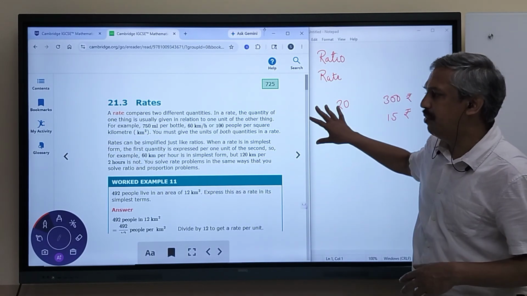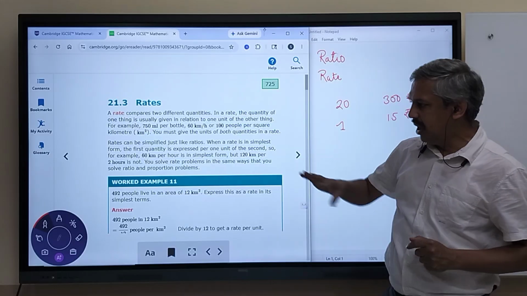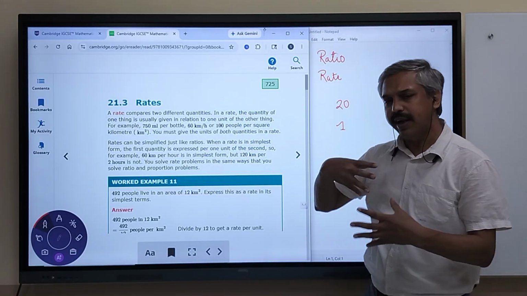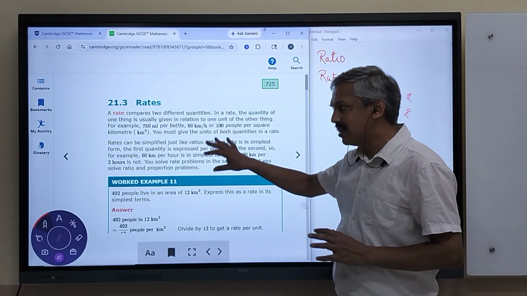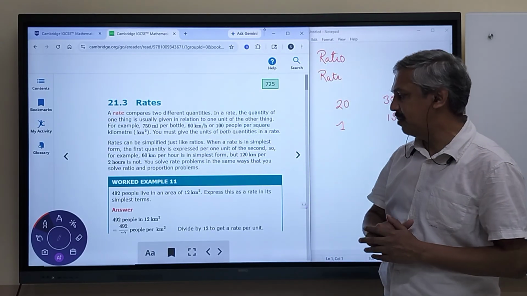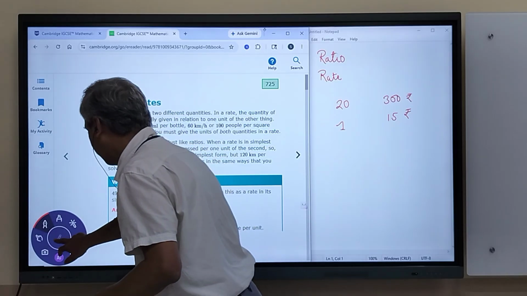But that's not what we are talking about here. Here, the discussion is not about rate in terms of money. Here, the rate is about something else. And what is that something else? Let's see.